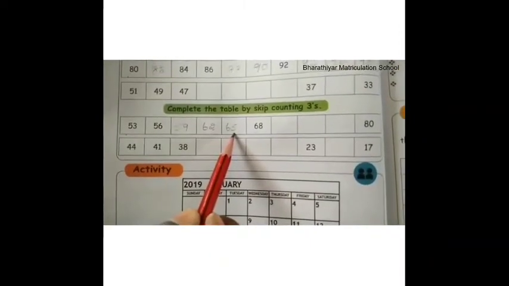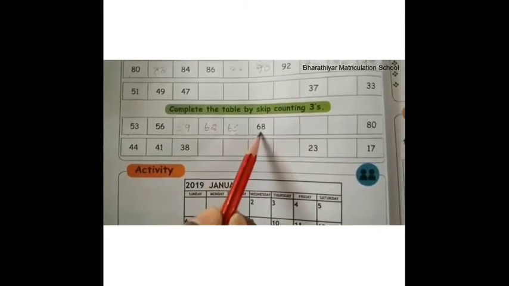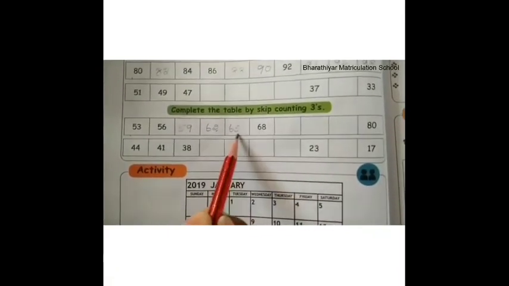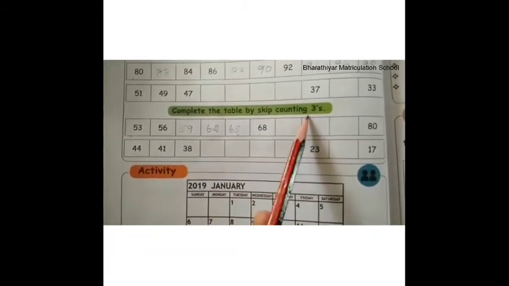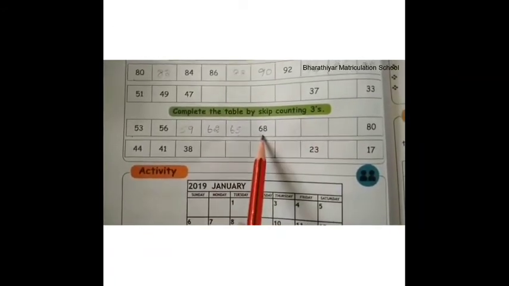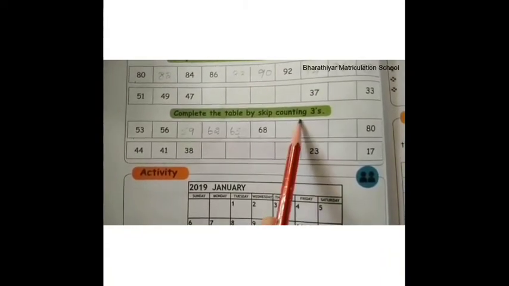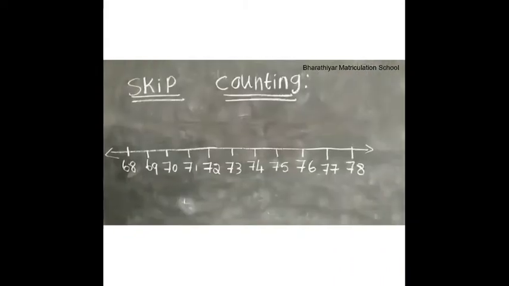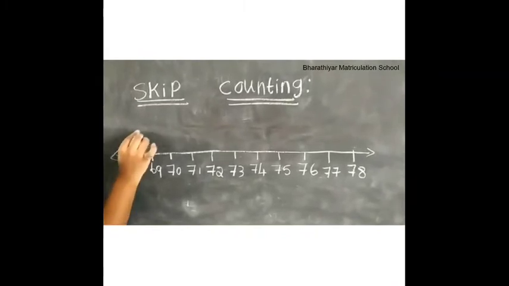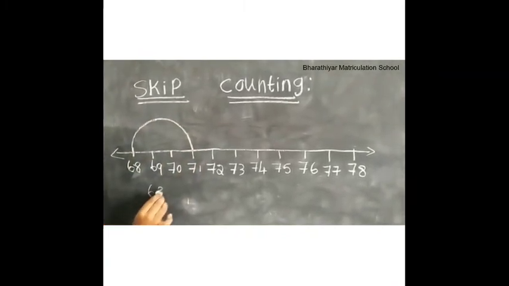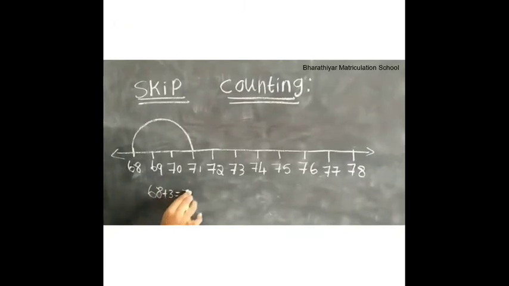Likewise, if we add 3 to 65, we get 68. Therefore, 68 is the next number to 65 in skip counting 3's. Now the number is 68. What is the next number to 68 in skip counting 3's? If we add 3 to 68, we get 71. That is, 68 plus 3 is equal to 71.